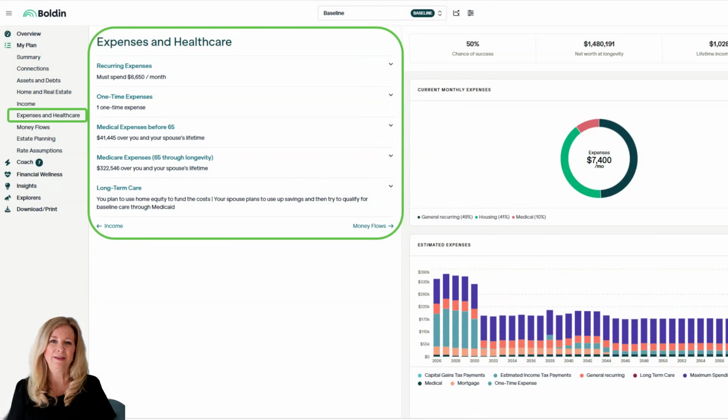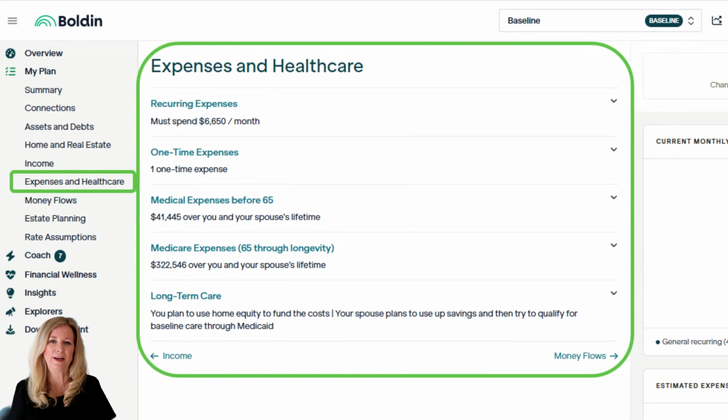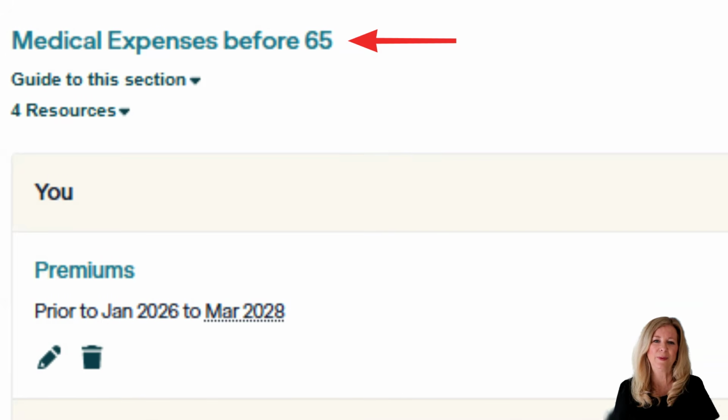I'm Judy. On the screen, let's look at expenses in healthcare. Boldin treats healthcare as a core planning category, not an afterthought. Everything related to medical, Medicare, and long-term care costs live right here. Let's start with medical expenses before Medicare, which generally apply before the age of 65.